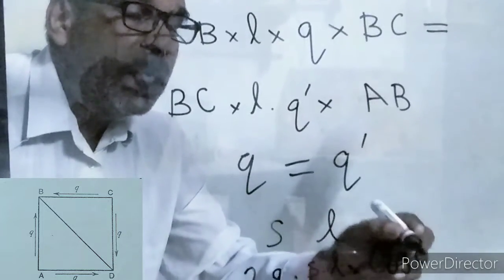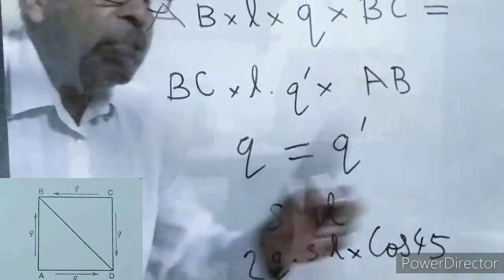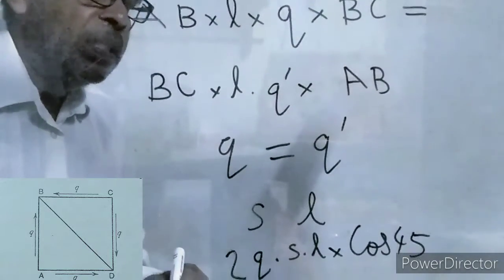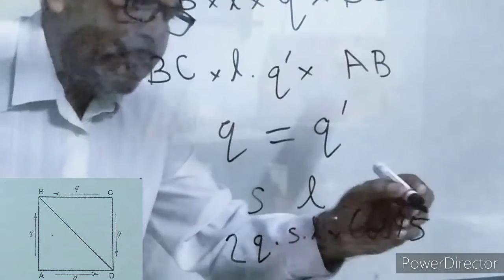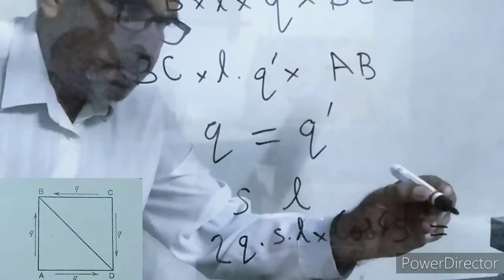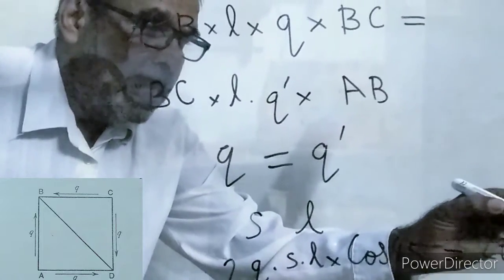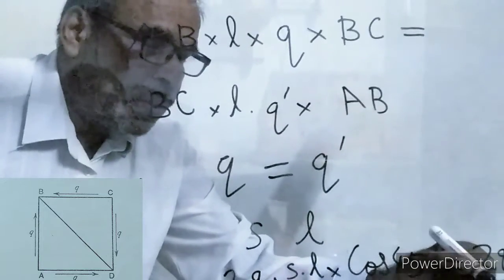We know that for a square the diagonal is at 45 degrees to the side. That is equal to 2 into Q into S into L divided by root 2.